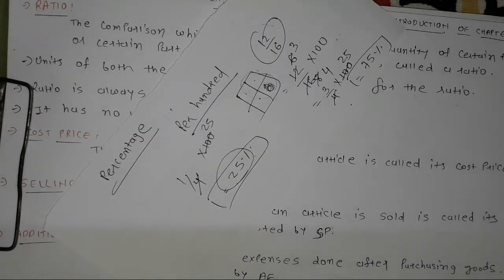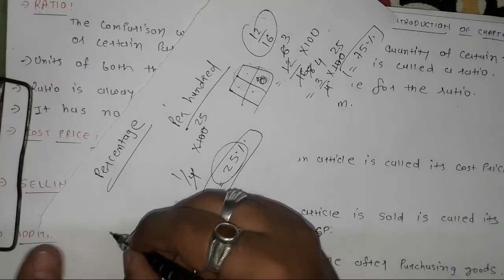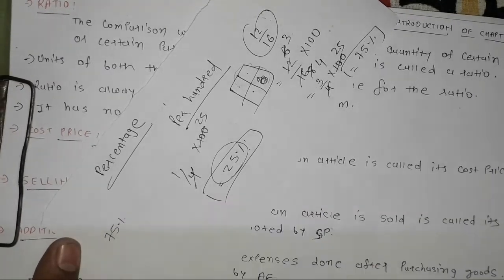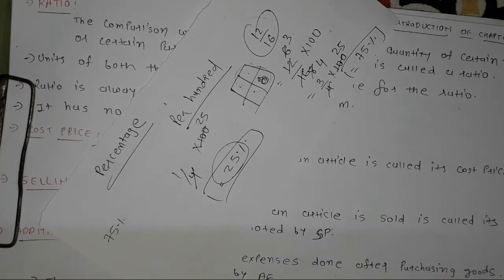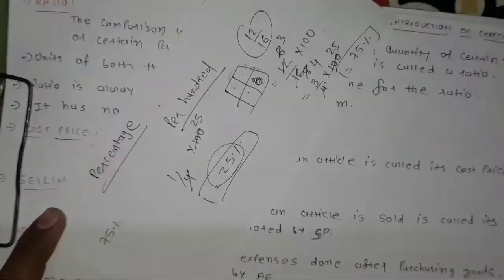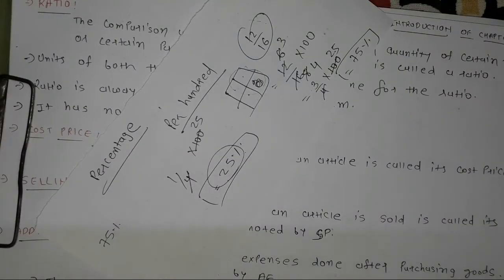Sometimes the question can be: convert the given fraction into percentage and find the decimals too. Or the question can be reversed, where a percentage such as 75% is given to you and the question is to convert the given percentage into a fraction. For that, for example, if I have to convert 75 percent into a fraction, what will I do?